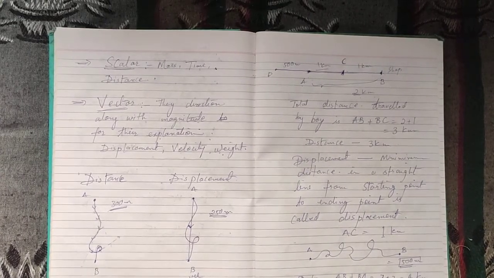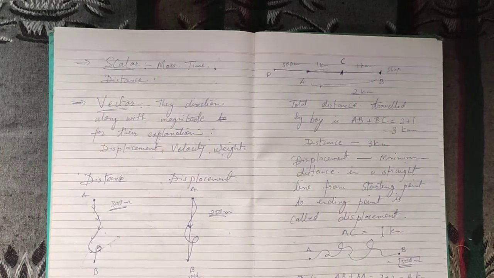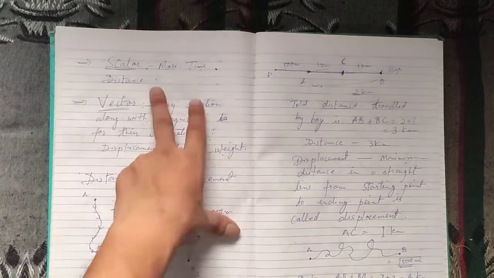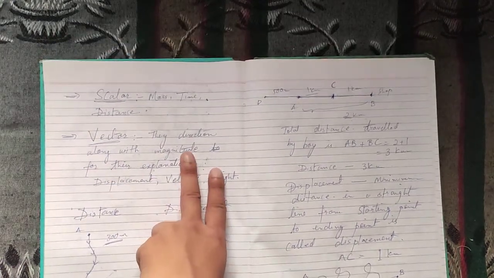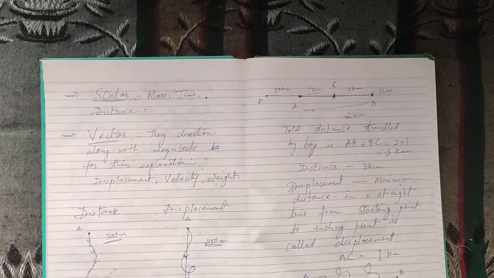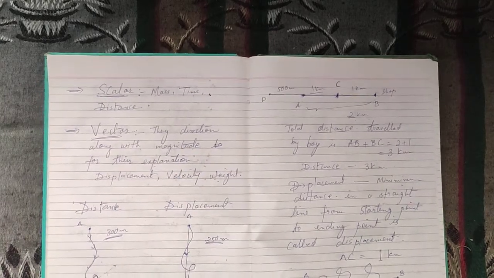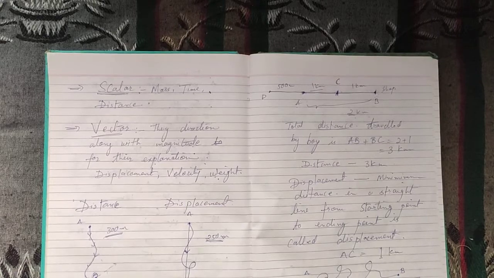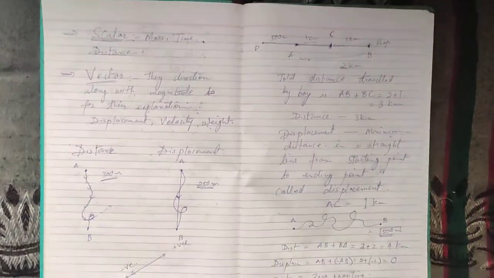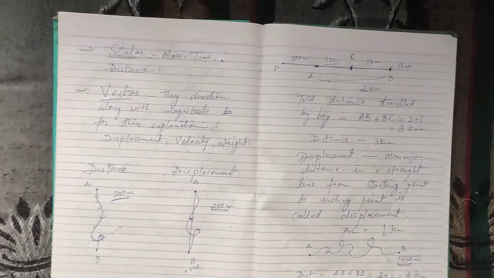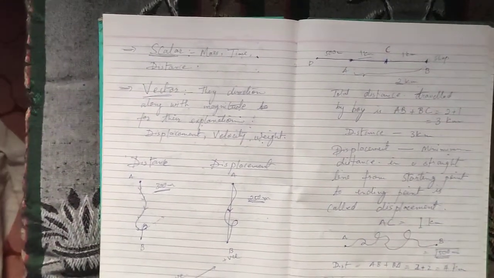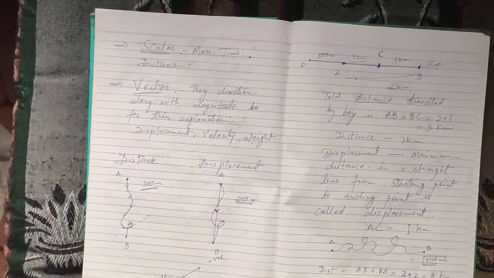In physics we have two types of quantities, that is scalar quantities and vector quantities. Scalar quantities do not have direction, they only have magnitude. Vector quantities have direction as well as magnitude. So to explain a vector quantity, a person should have direction as well as magnitude. So you need to have both of these in order to understand a vector quantity. I hope it is clear to you.